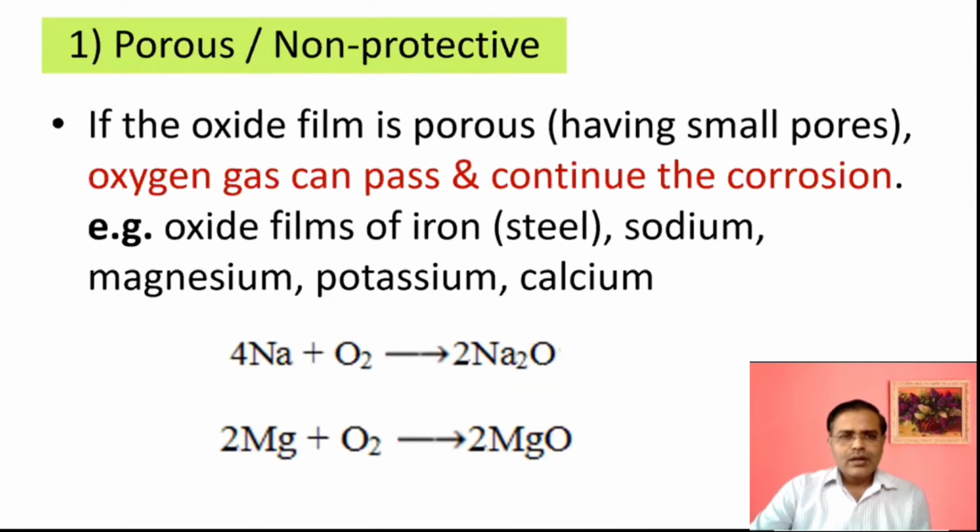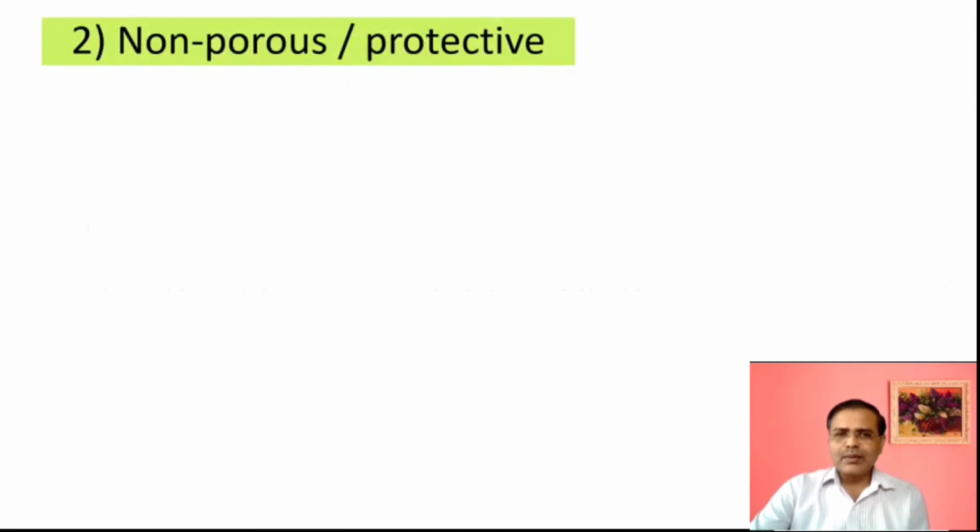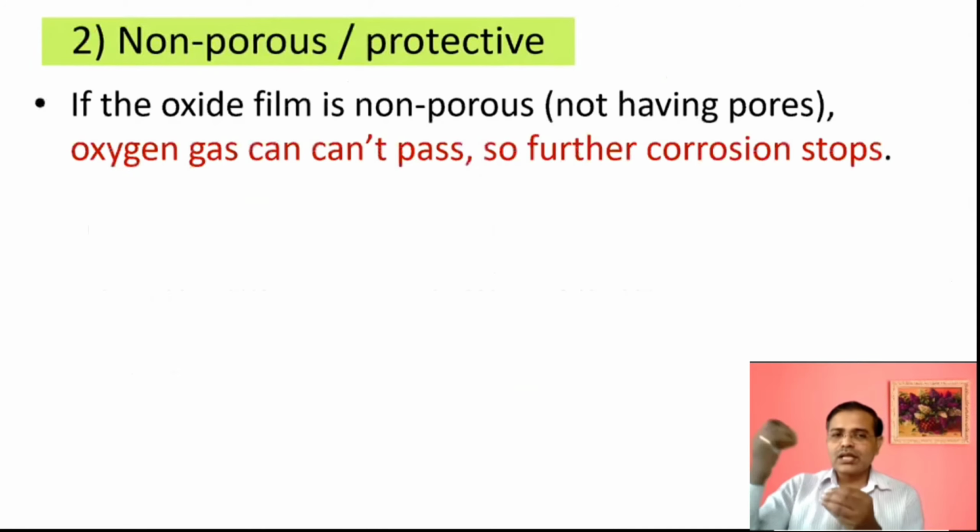The next is non-porous or protective film. As the name implies, non-porous, it means it doesn't have any holes. So that film will act as a protective film. That film will be a very strong one. That will act as a protective film, and further corrosion will not occur.